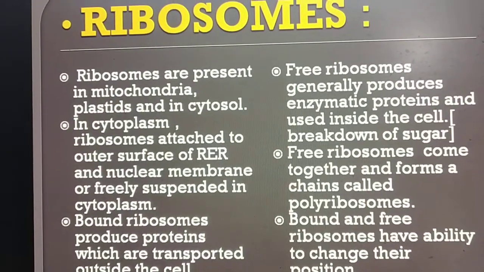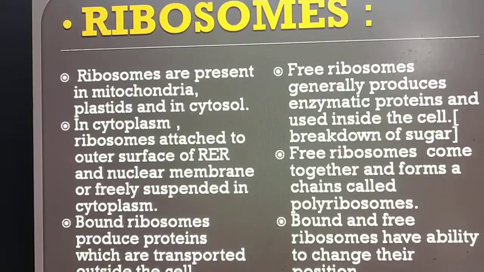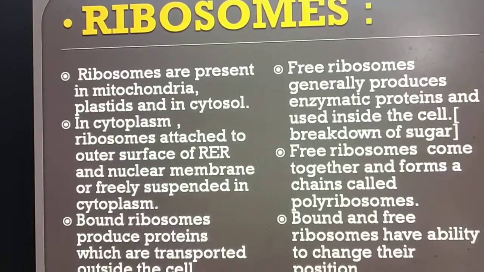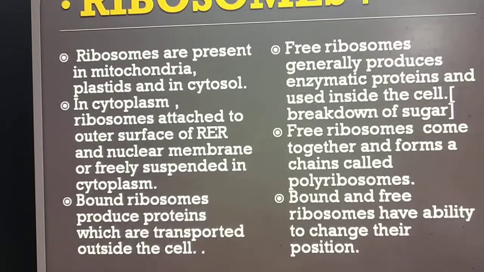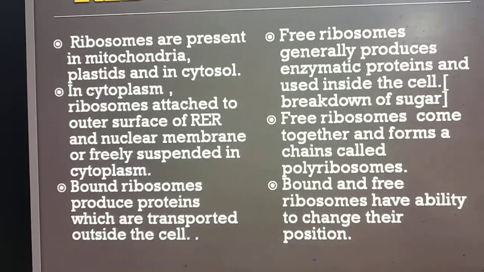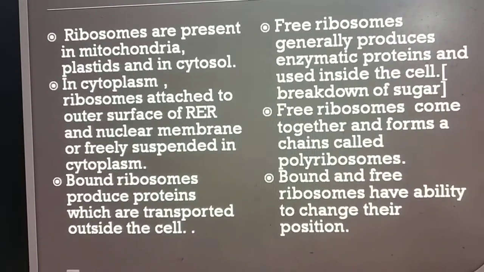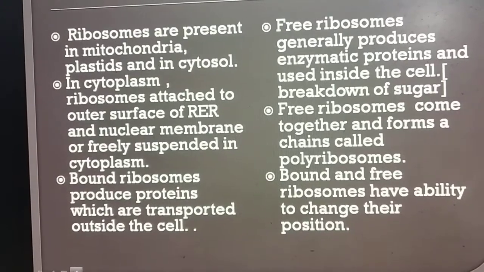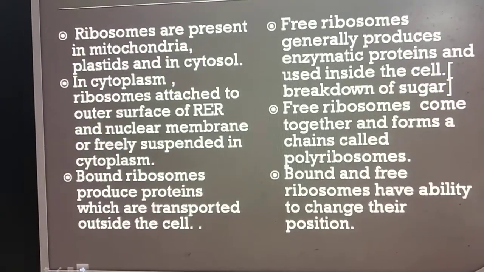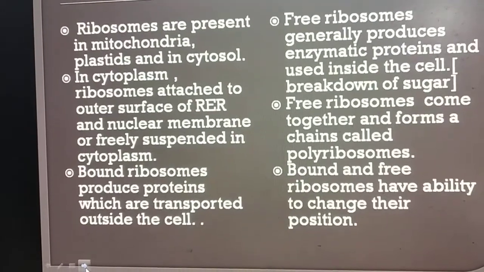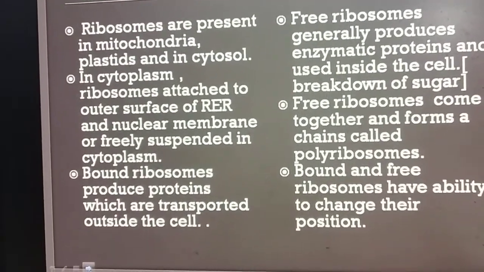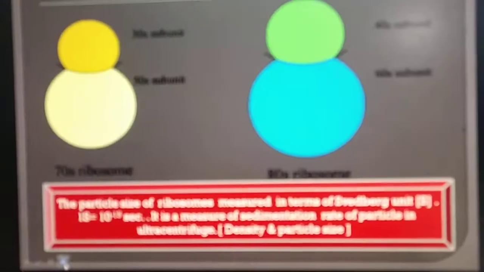activities. Free ribosomes come together and form a chain called polyribosomes. Polyribosomes increase the efficiency of protein synthesis. They produce a large number of proteins at one time. Bound and free ribosomes have the ability to change their positions.